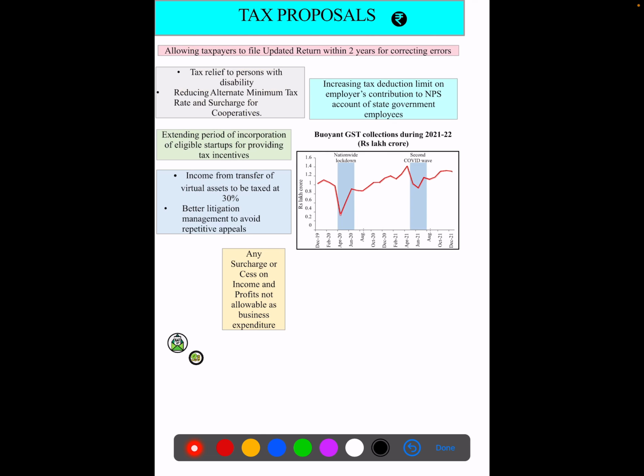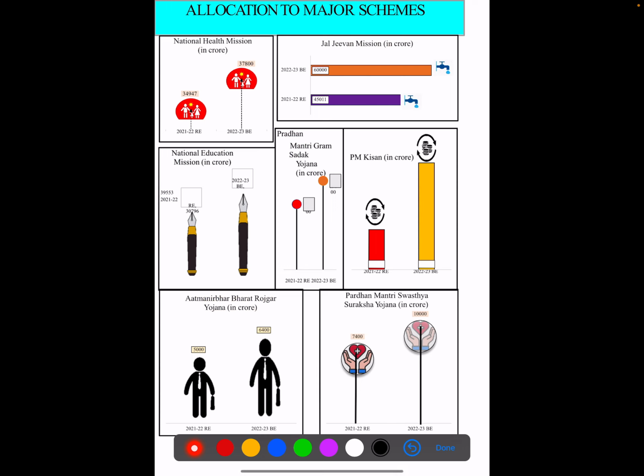Coming to taxation, the curve shows that tax collection is back on track post-lockdown and the second wave era. Extending the period of incorporation of eligible startups for providing tax incentives, and allowing taxpayers to file an updated return within 2 years for correcting errors, which is the prime highlight in this area. Increasing the tax deduction limit on employers' contribution to the National Pension Scheme.